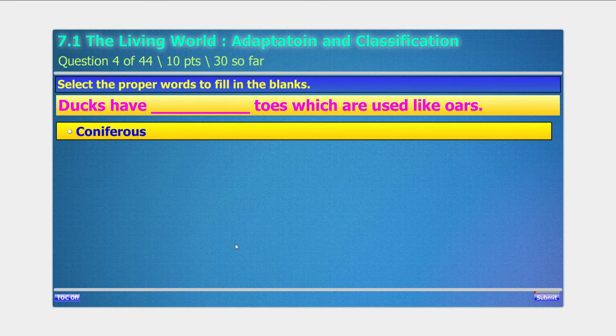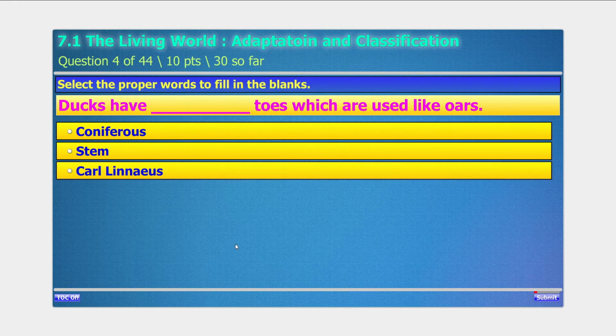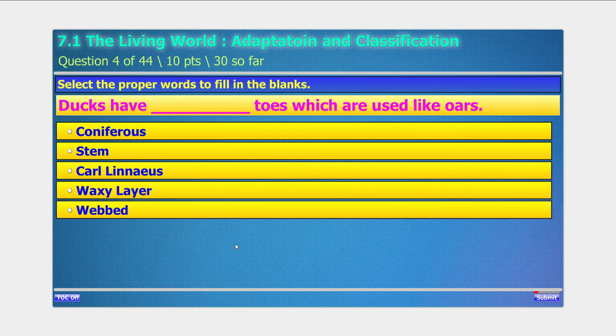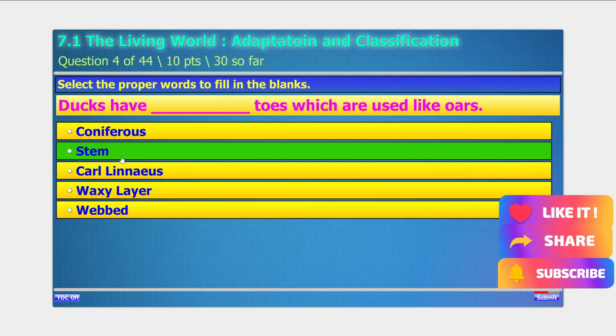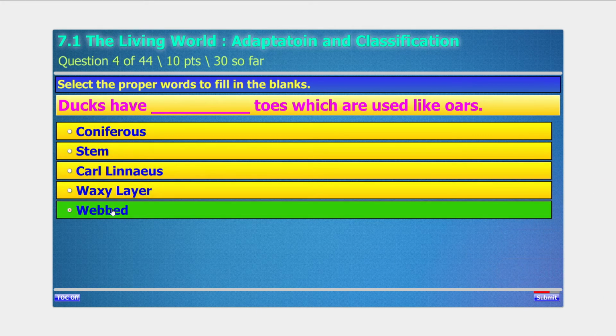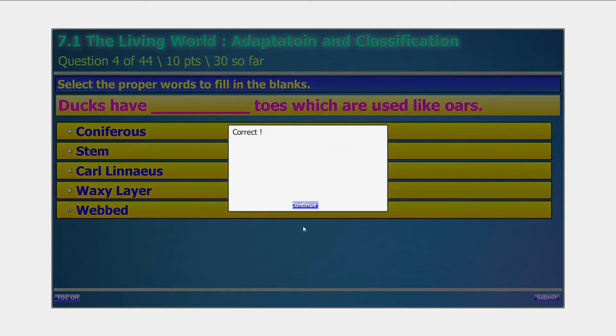Select the proper words to fill in the blanks. Ducks have dash dash toes which are used like oars. And the answer options are coniferous, stem, carnivorous, vexillary, webbed. I think the answer is webbed toes. Correct.